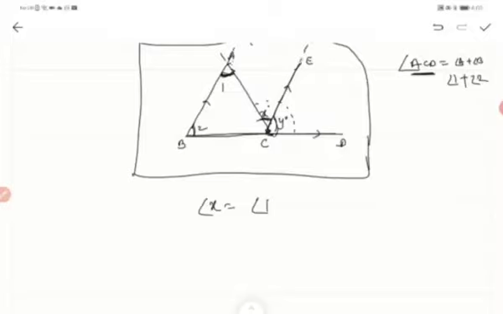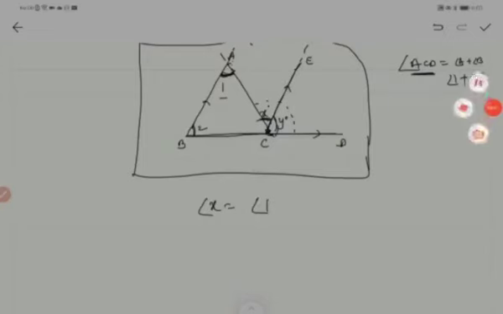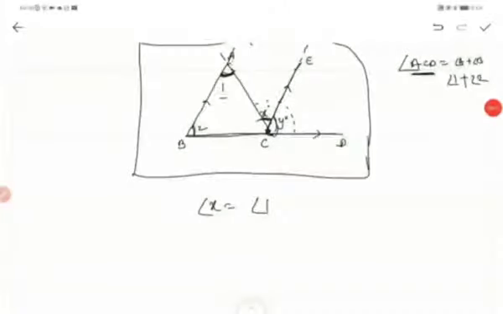Alright, so now your angle Y will be equal to what? Yes, this is a corresponding angle, they are equal. For parallel lines it is equal. And what are the corresponding angles here? Angle 2 and angle Y, they are corresponding angles. And corresponding angles, again we have studied in the last chapter, they are equal.